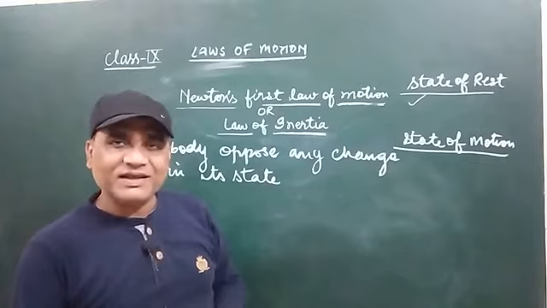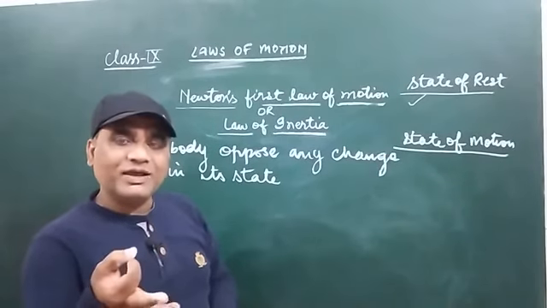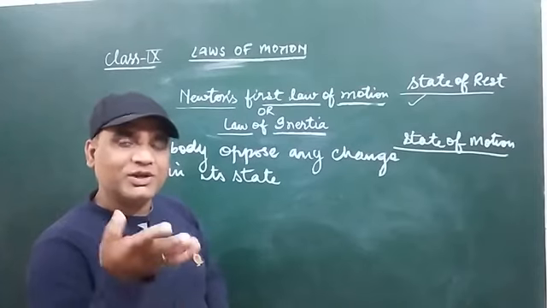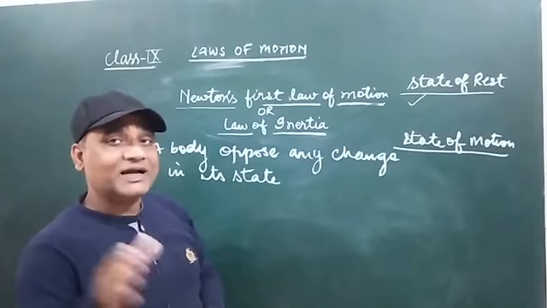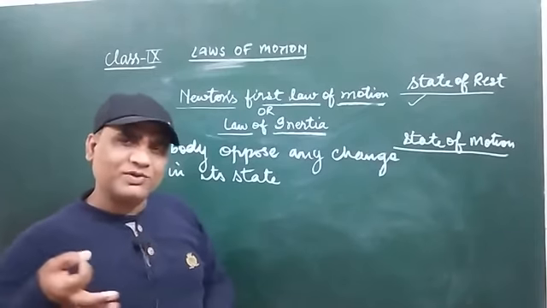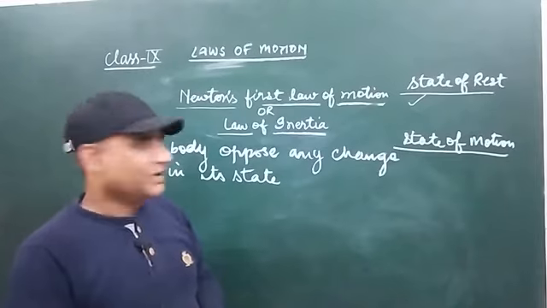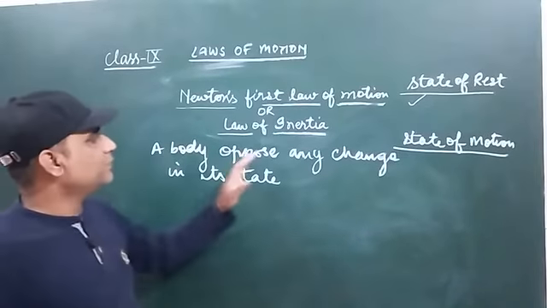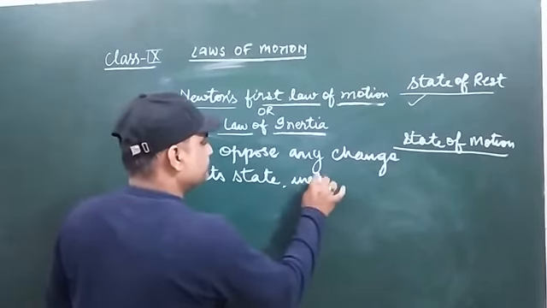For example, you have seen that a book is kept on a table and you flick it with your finger slowly, it will not move, because its inertia is higher than your force. When you apply force very strongly, then the book moves. It means that you have won over the inertia. So what is inertia? A body opposes any change in its state.